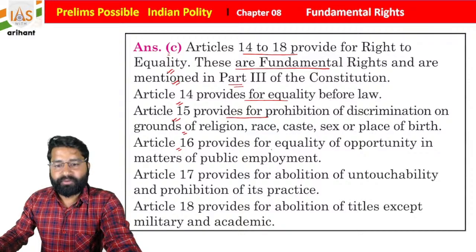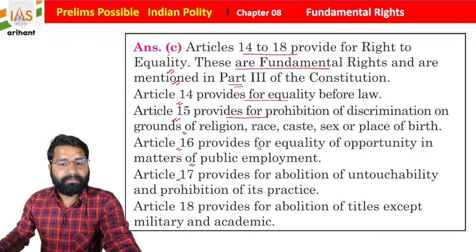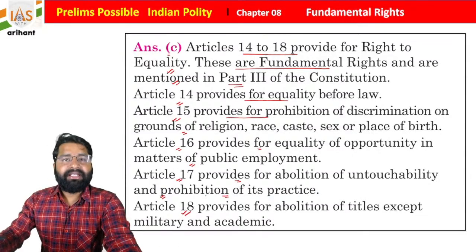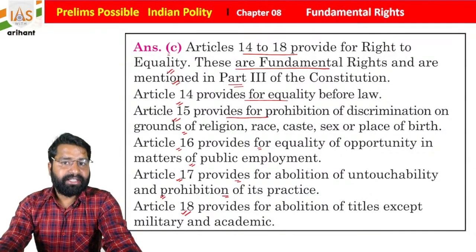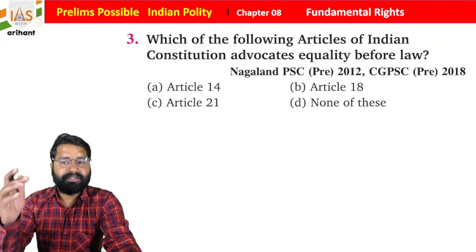Article 16 provides for the equality of opportunity in matters of public employment. Article 17 provides for the abolition of untouchability and prohibits its practice in any form. Article 18 mentions the abolition of titles. There will be exceptions, that is military and academic titles, students. We already discussed the same.